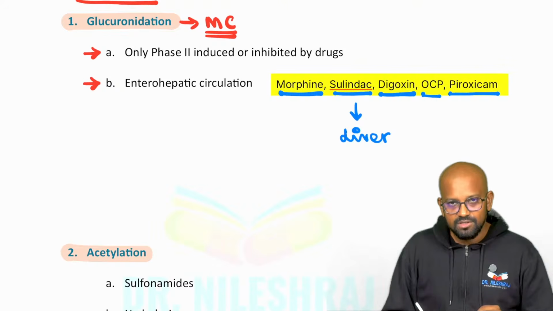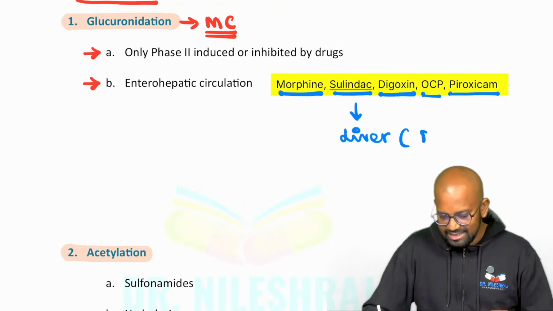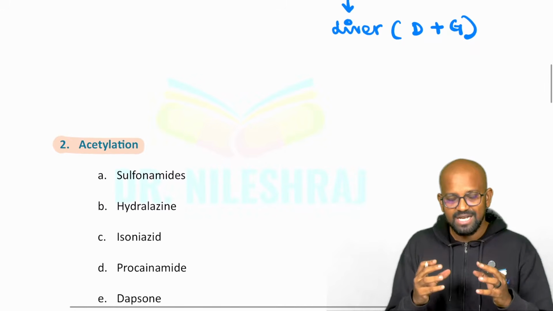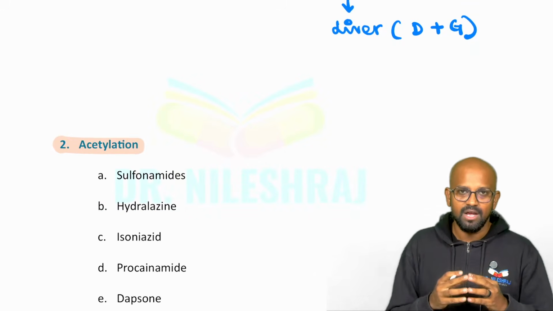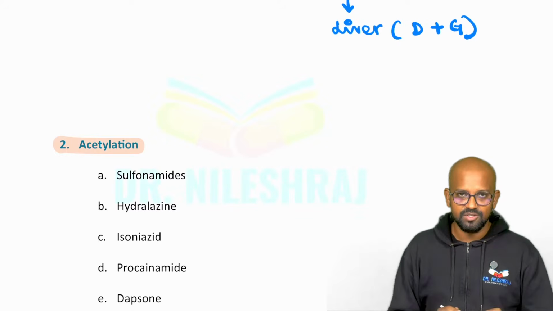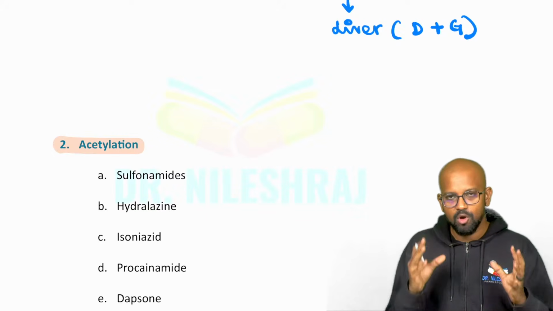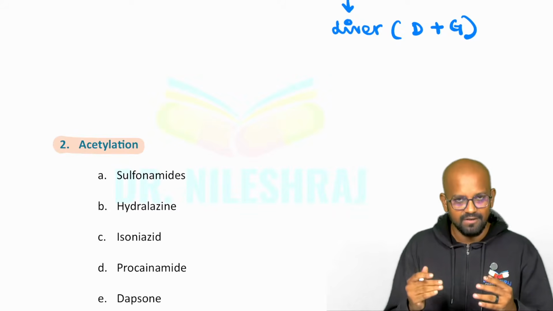Now, what the liver does, the drug will undergo phase 1 and phase 2. And here, what exactly is happening? The drug molecule is bonded with a glucuronide molecule. Now, this combination behaves as an inactive component. It is going to be excreted out from the body. But this molecule is bigger in size, because especially these drugs are bigger in size. So it cannot get filtered from the glomerulus.